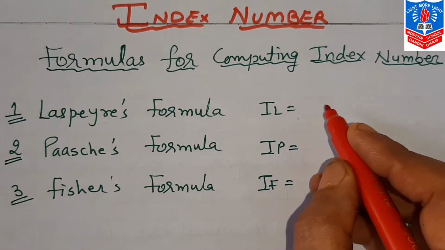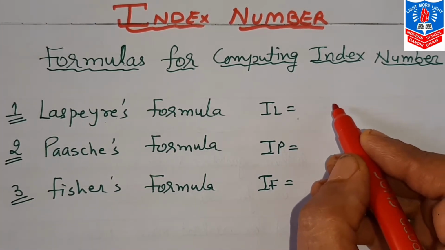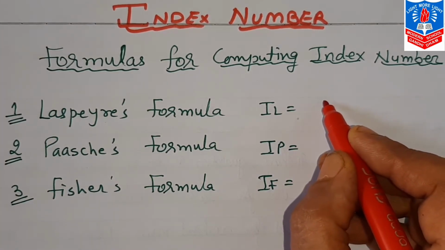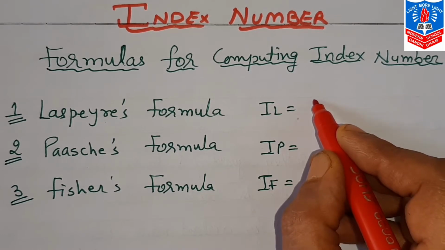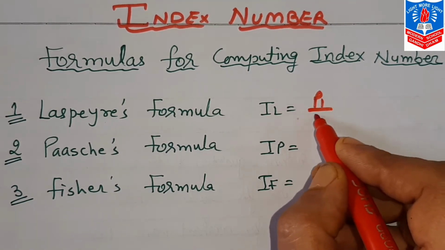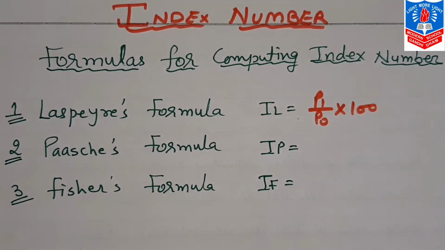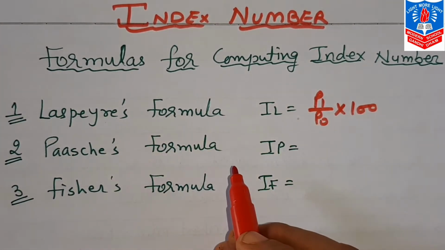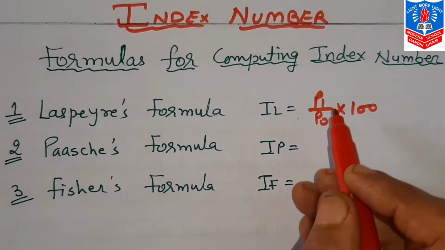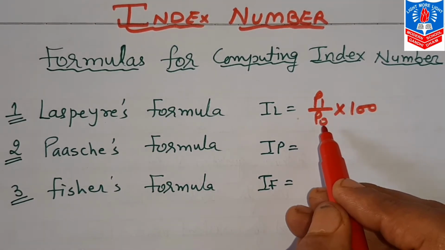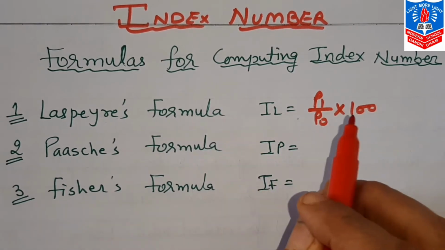The simple formula for finding I, that we know very well, is P1 by P0 into 100. Now Laspeyres suggested that only the price of the base year or the price of the current year is not sufficient.